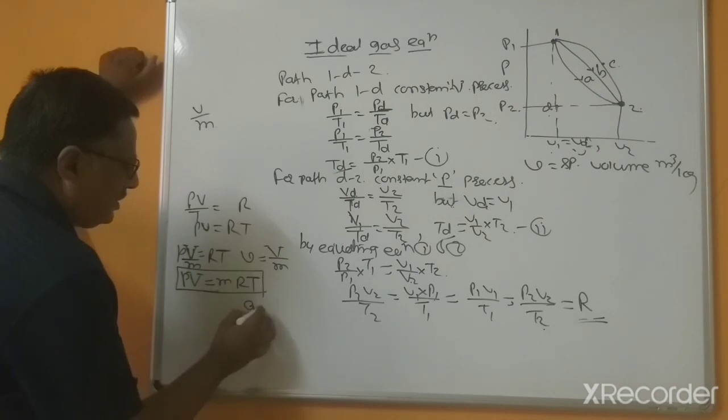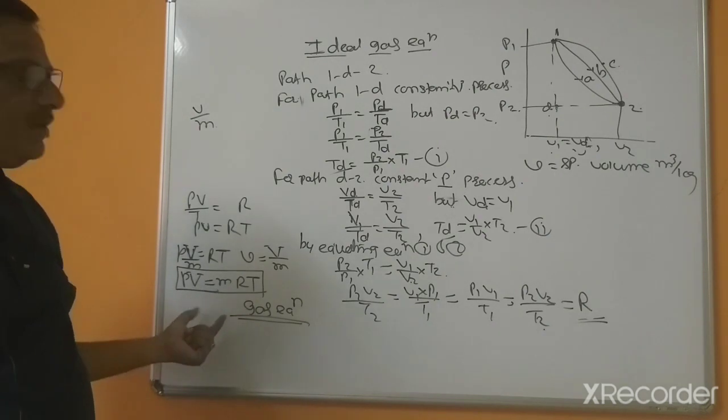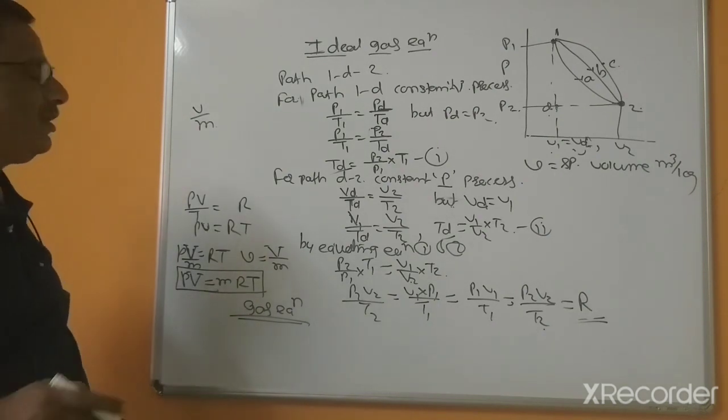These equations are known as the gas equation. PV equal to MRT. This is important.